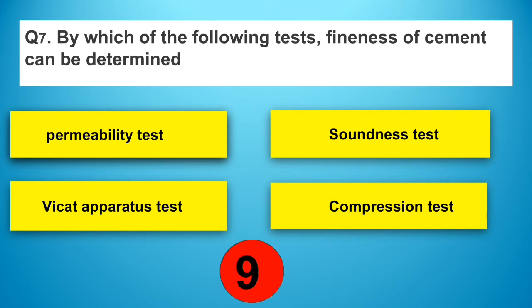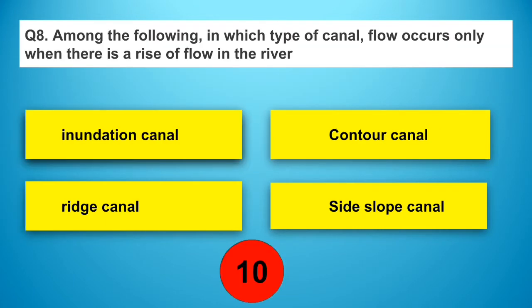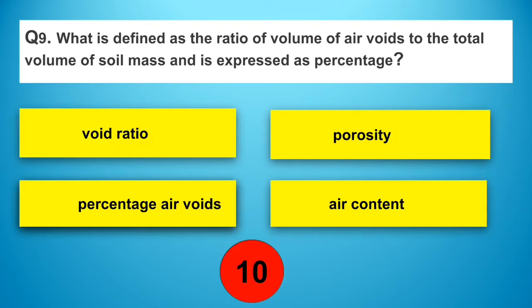By which of the following test fineness of cement can be determined? Answer: option A, permeability test. Among the following, in which type of canal flow occurs only when there is a rise of water in the river? Answer: option A, inundation canal.